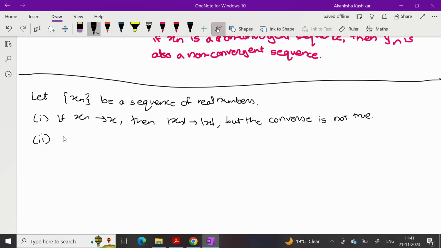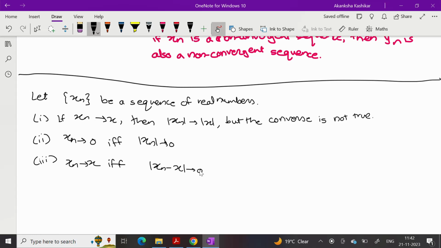Next result is xn converges to 0 if and only if mod xn converges to 0. So in the first case, if the limiting value is 0, then the converse is also true. And the third result is xn converges to x if and only if mod of xn minus x goes to 0. Let me try to prove these three results one by one.